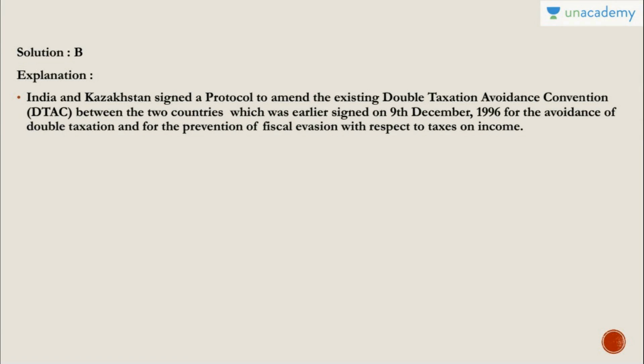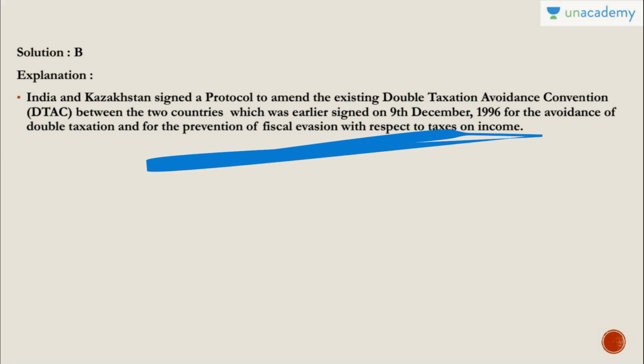Double taxation means, suppose an Indian citizen is working in Kazakhstan or vice versa, he will be paying income tax only to one country. Similarly, he will not be subjected to dual tax. Earlier it was signed on 9 December 96 for the avoidance of double taxation. So they have amended the existing one, and it will also prevent fiscal evasion with respect to taxes on income.